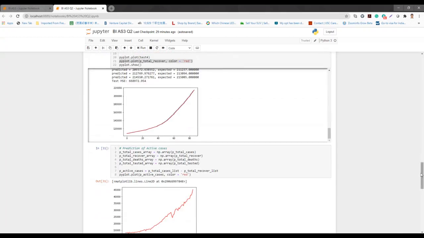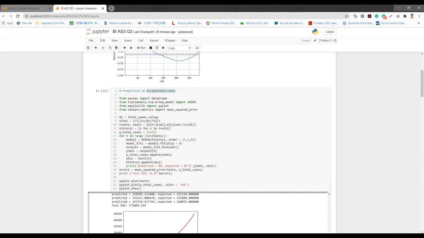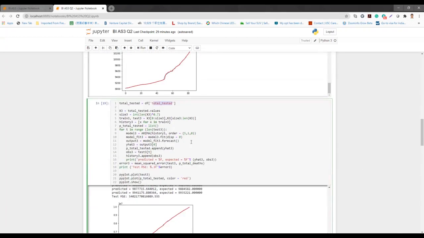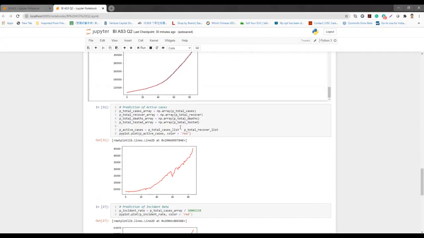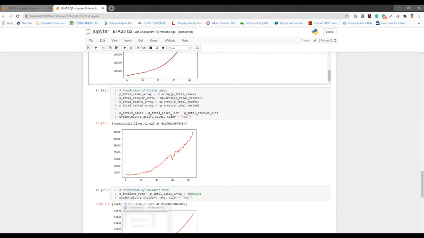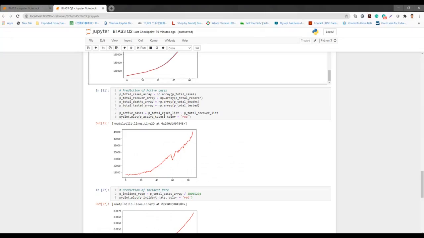After having the predictions of all these four columns, which are the total cases, total deaths, total tested, and total recovered, we can now answer the remaining part of question 2, which are the active cases, the incident rate, the case fatality ratio, and the test rate. Firstly, the active cases is the total cases minus the total recovered.